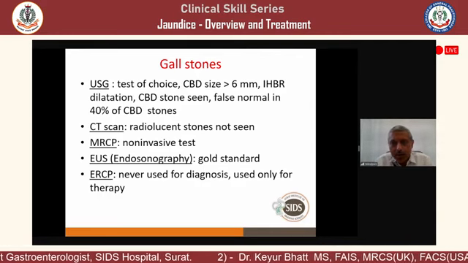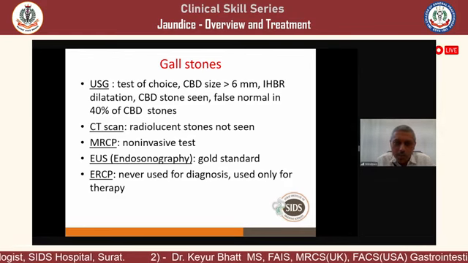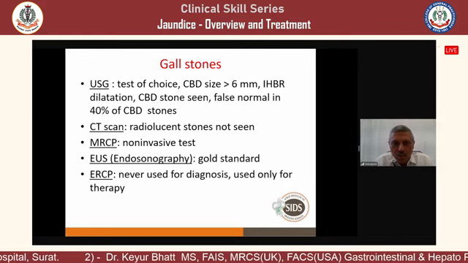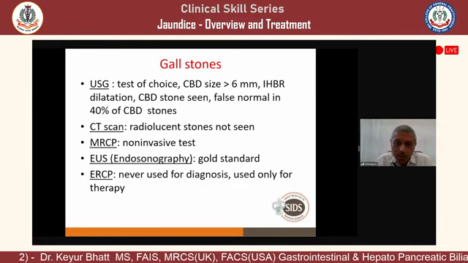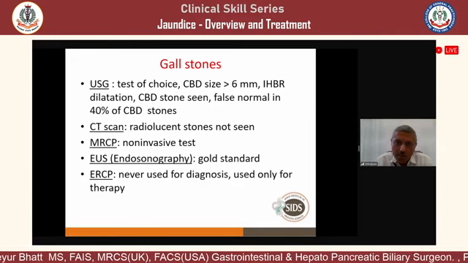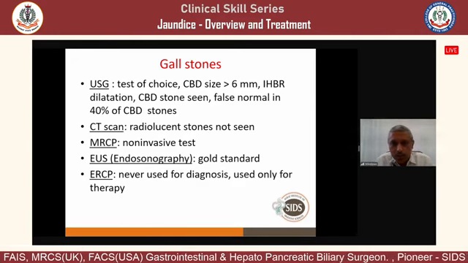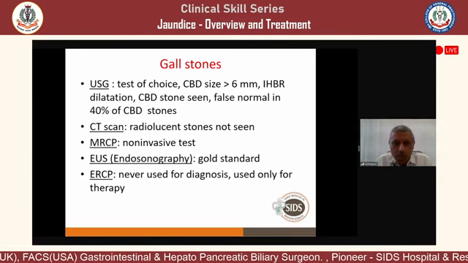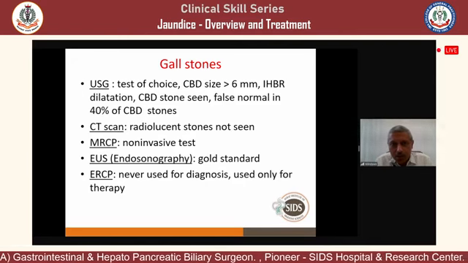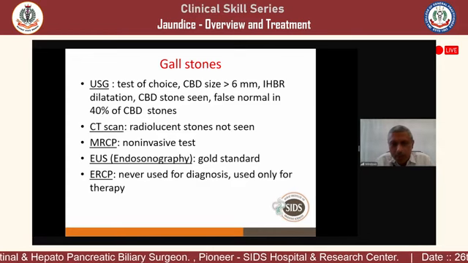So when the size is more than 6 millimeters or the intrahepatic biliary radicals are dilated, then you suspect there may be a stone in the common bile duct, which may or may not be seen. There is a 40% chance of missing a common bile duct stone by sonography, because the lower common bile duct is obscured by gas in the duodenum.